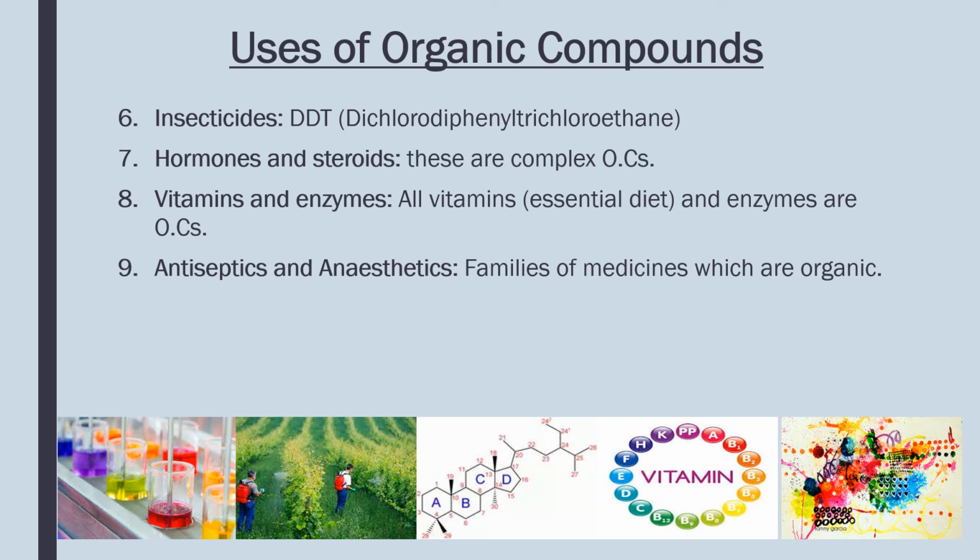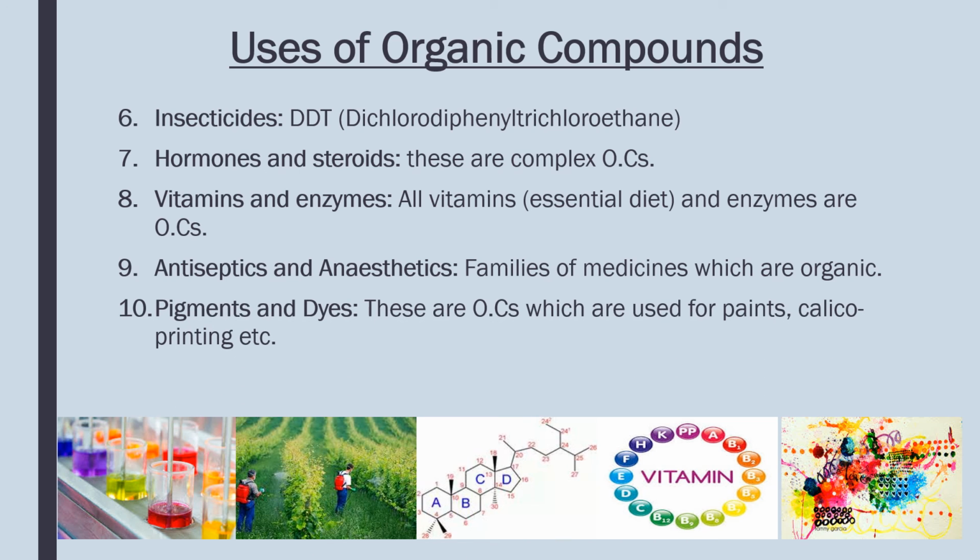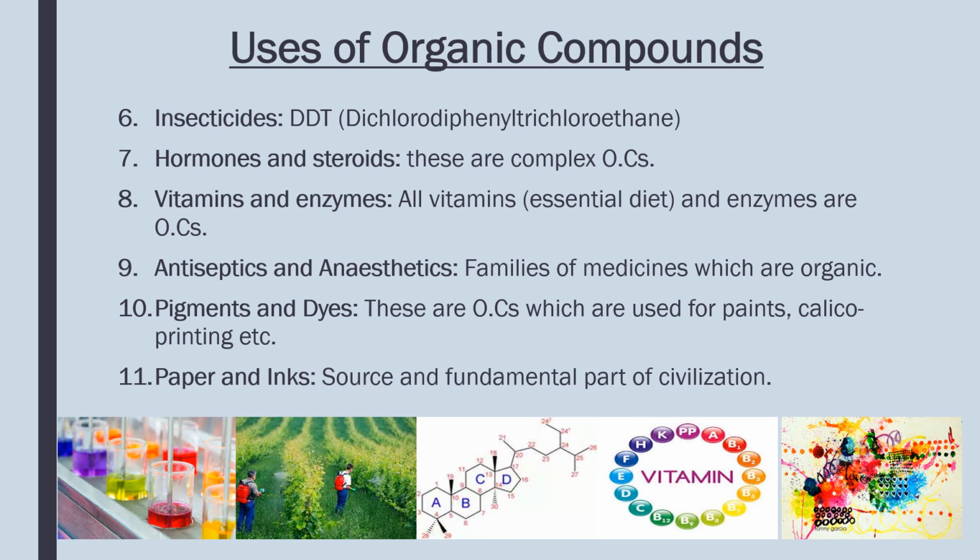Antiseptics and anesthetics. Antiseptics are the drugs used to prevent the growth of disease-causing microorganisms. Anesthetics are the drugs used for temporary loss of sensation. These are also organic in nature. Pigments and dyes are organic compounds used for paints or calico printing. Paper and ink are the source and fundamental part of civilization.